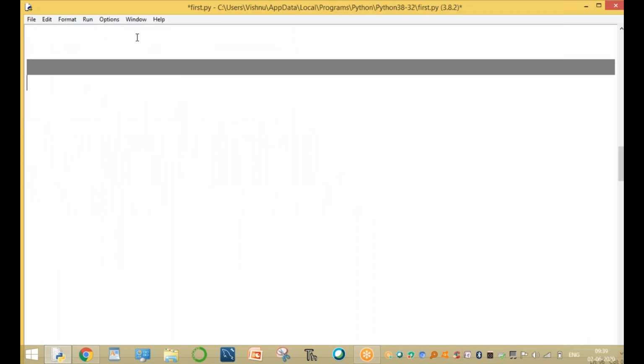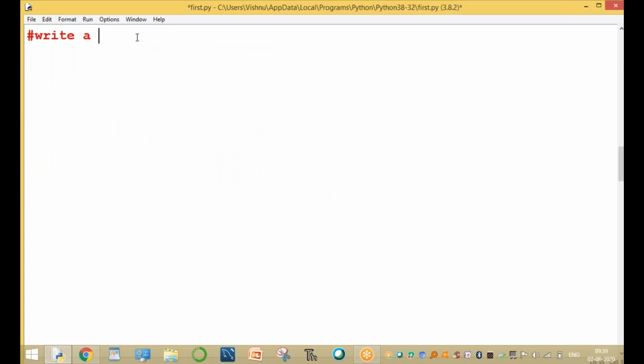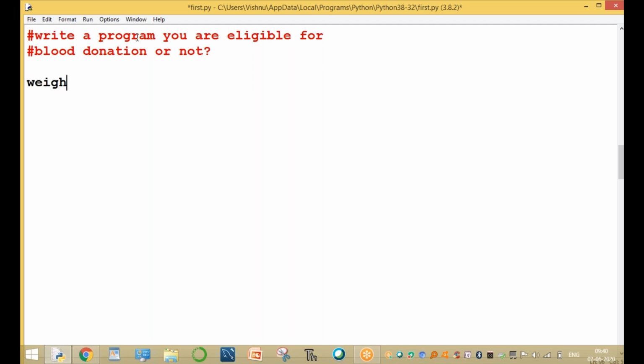One more program, for example: write a program to check whether you are eligible for blood donation or not. What is blood donation? Blood donation is completely based on weight and age also. For example, assume that only weight is used. That is integer or float, no problem. Input: enter your weight.